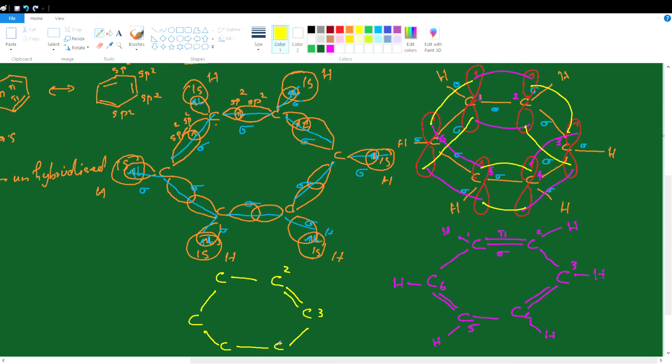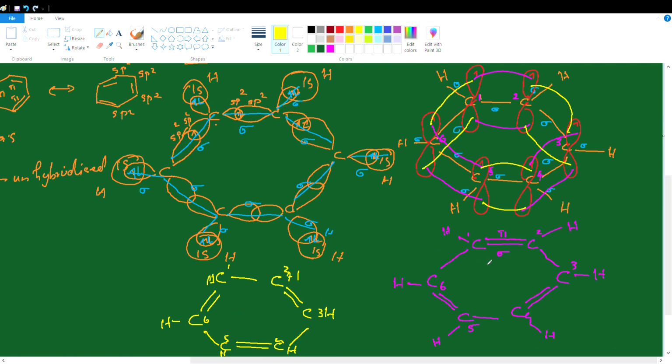Then C4, C5, C6. This is C1. C4, C5 are doubly bonded, and C1 and C6 are doubly bonded. Both these structures are equivalent. Only the position of the double bonds or pi bonds is different. Each carbon atom contains hydrogen, a C-H sigma bond on each carbon. So there are two possibilities.